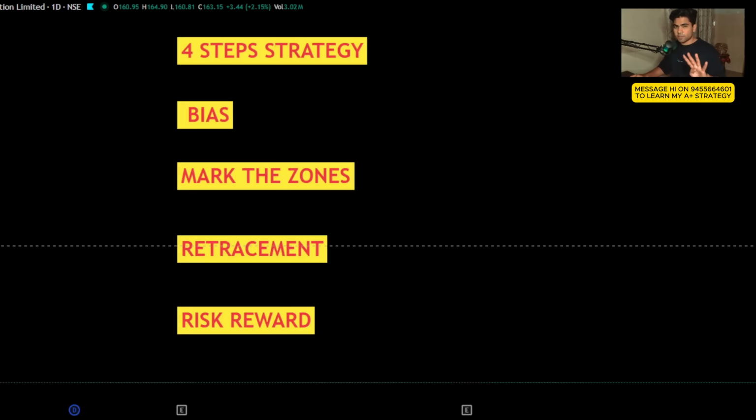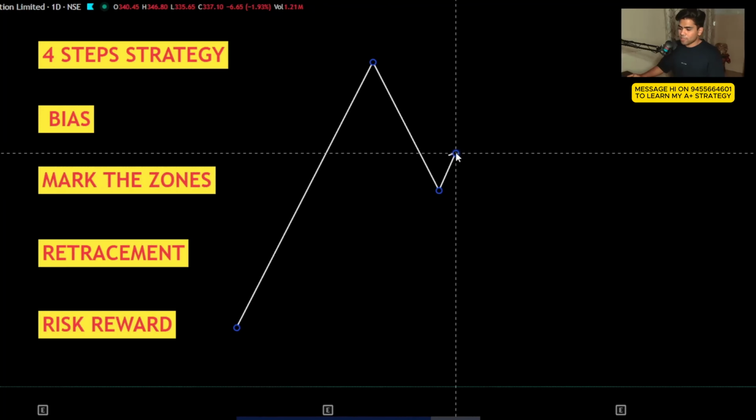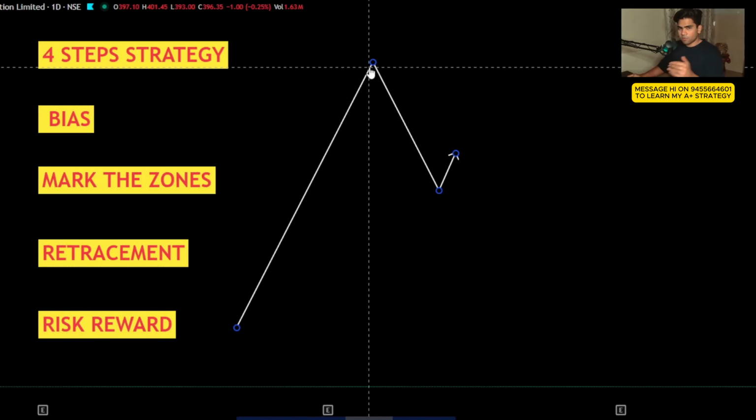There are 4 steps in his strategy. First, to create a bias. Bias means it could be a bullish or bearish bias. And we have to mark a zone. We need to wait for the retracement and risk reward ratio. For example, the bias right now is bullish. That means the market is moving towards the upside.